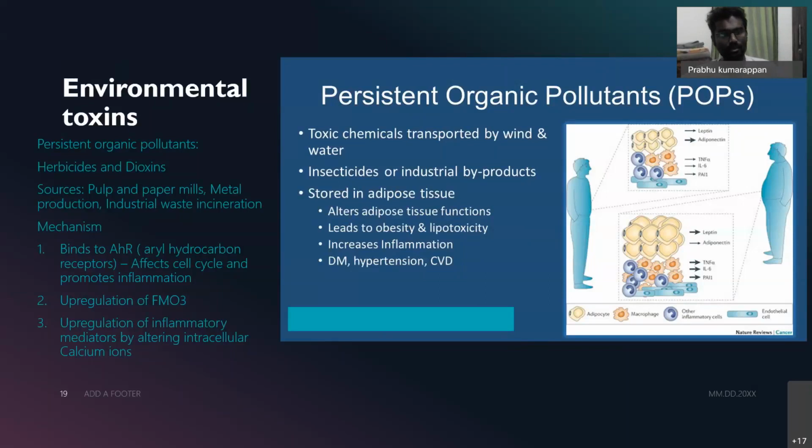They also upregulate FMO3, the enzyme which, as we have seen previously, converts TMA, trimethylamine, into TMAO, thereby having a causative association with dietary factors also. And these environmental toxins have also been known to upregulate inflammatory mediators by altering the intracellular calcium levels.